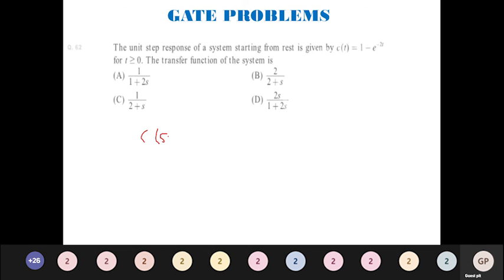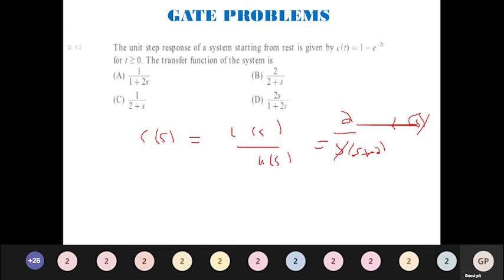I am going to apply the transformation to this, 1 minus e power minus 2t, just to find what is c of s. Then substitute the value: I will have C of S divided by U of S. By direct substitution I am getting 2 divided by S into S plus 2, into the value of X, which is S. So the S terms will get cancelled, and I will have 2 divided by S plus 2. So this will be the answer for this problem.